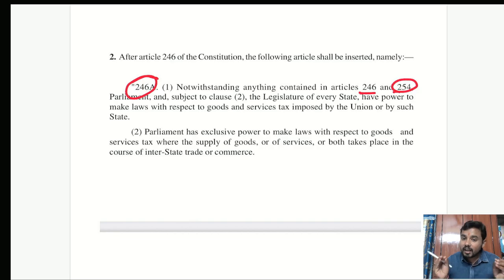So this is not the very basic idea. This is against the very basic idea of federalism, which the constitution doesn't want to encourage. So that is the reason why the Parliament drafted the provisions of Article 246A and Article 279A in such a way that it is not having any overriding power, and it is a simultaneous power both for the Parliament as well as the GST.